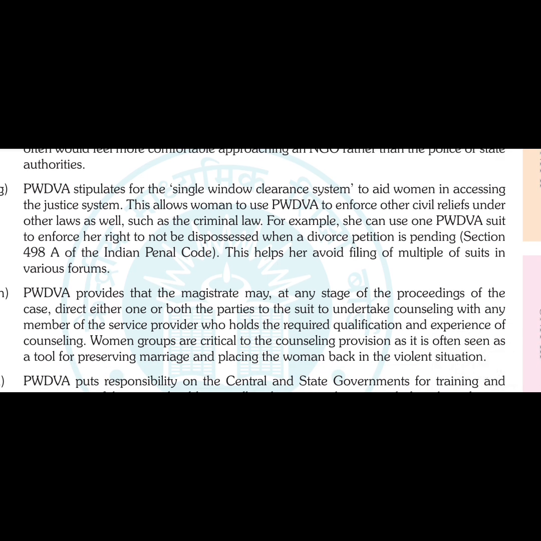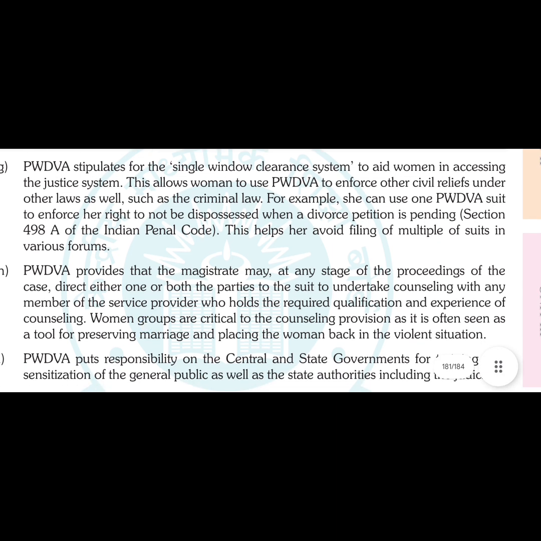PWDVA stipulates a single window clearance system to aid women in accessing the justice system. Single window means one system in which women can use this Act to enforce other civil reliefs under other laws as well, such as criminal law. As I said in one of the features above, it runs parallel, it is an additional law, so other civil or criminal reliefs can also be enforced.